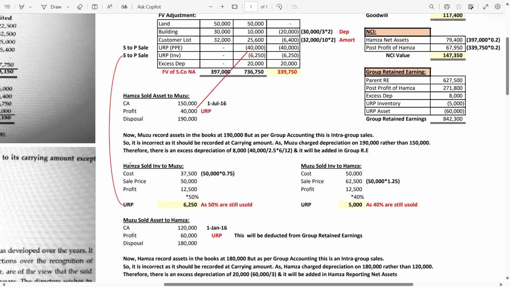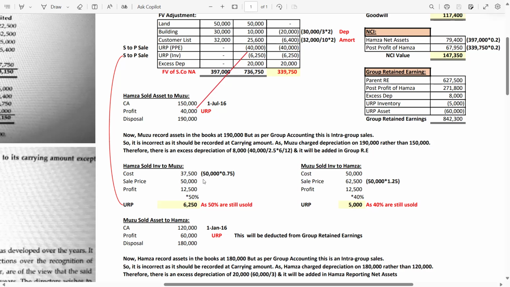Now guys, after that we have the H2M sale, which means the inventory sales. Cost is 37500. In the question, the cost was not given, so you have to calculate it. How to calculate it? You are given the sales price and the margin. The margin was 25%. I have explained, whenever there is the word margin, you have to,